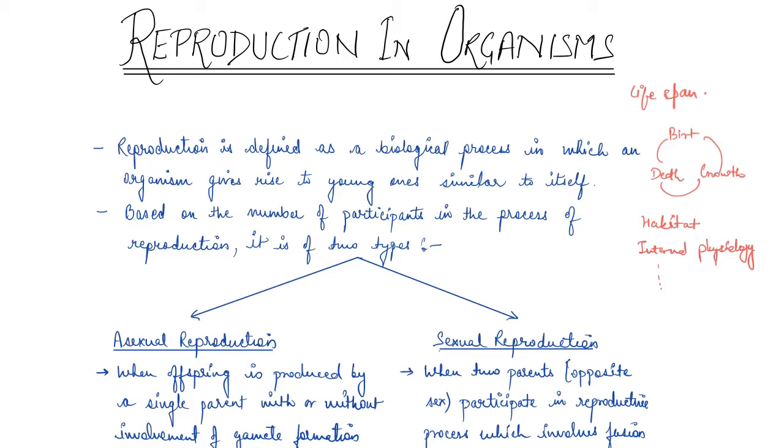Okay. Now, based on number of participants, there are different kinds of reproduction processes.